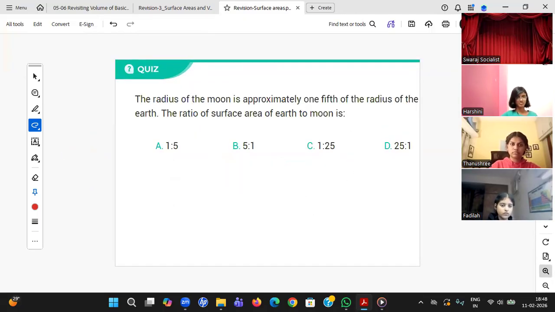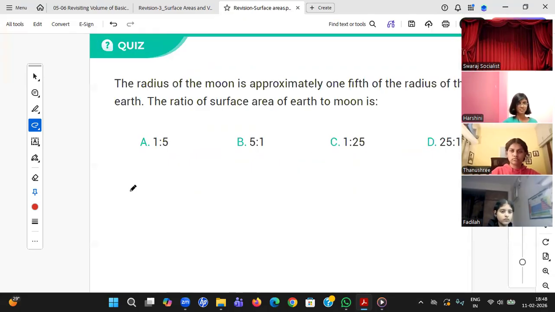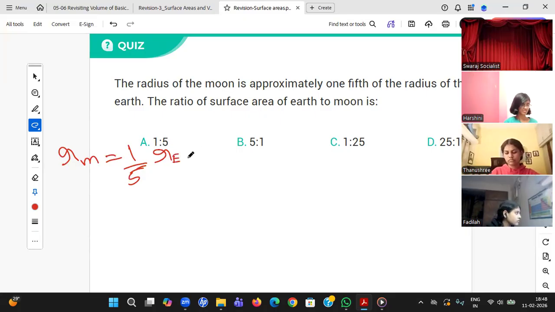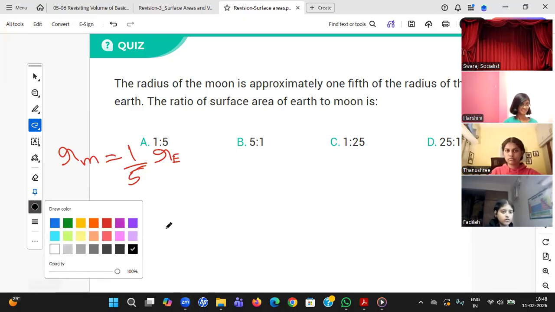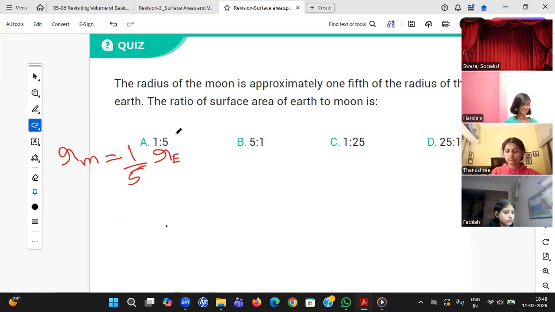Yes, next question. The radius of the moon is approximately 1/5 radius of the earth. Confusion, sir. Use cylinder formula. The radius of moon is 1/5 of the radius of the earth. Now he's asking surface area of the earth to moon, surface area of earth to surface area of moon. You know all the planets we consider generally as a sphere.